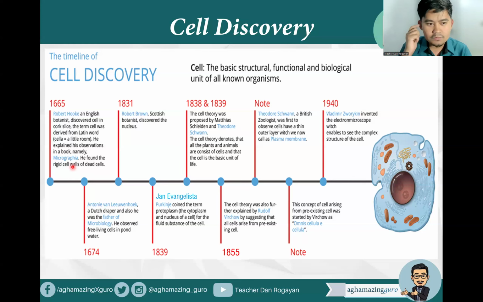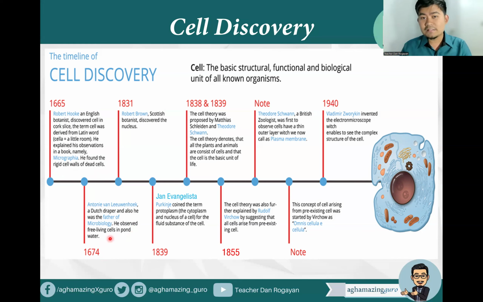That's the book where he described his observation. He found that a rigid cell wall was of dead cells. In 1674, Anton van Leeuwenhoek, a Dutch draper and considered the father of microbiology and father of microscopy, observed free living cells in pond water.